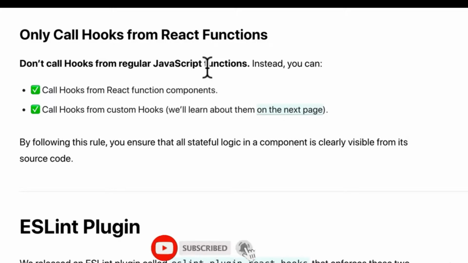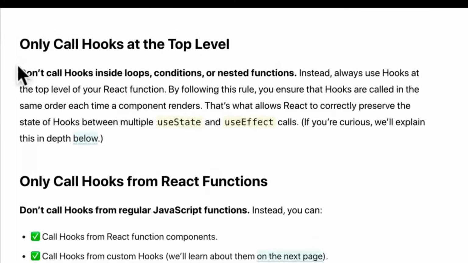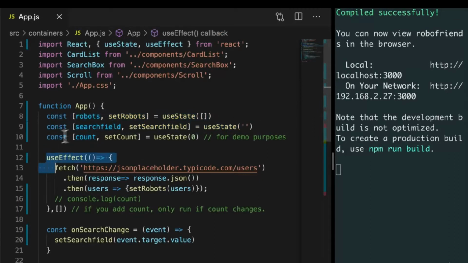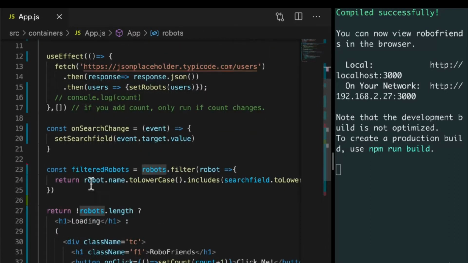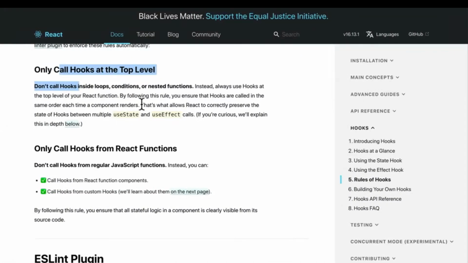So what you learn about hooks doesn't translate to anywhere else but React, which is a little unfortunate, and also part of the reason that I'm not spending too much time teaching you hooks. The next one is that you can only call hooks at the top level. You can't call hooks inside of loops, conditions, or nested functions. So you declare a functional component, and at the very top, you use hooks, just like we have had here. I can't use effect or the state inside of if conditions or other functions. Again, just rules that we have to keep in mind because they are React specific.